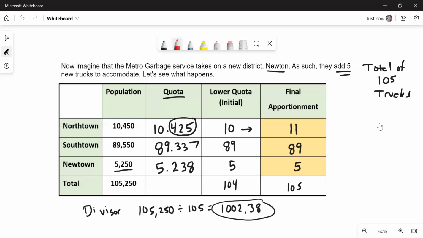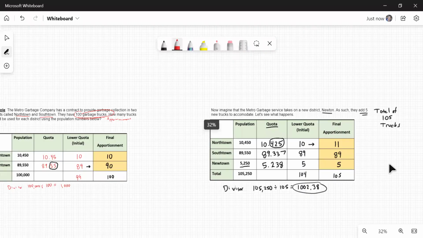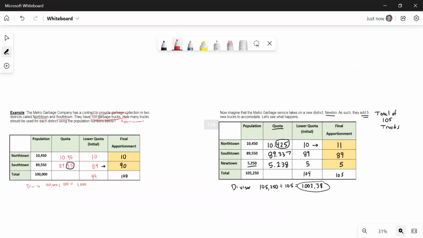So what's the paradox? Maybe you see it already. We added this new district, Newtown, and they got those 5 new trucks, as you can see. But the other 2 should have stayed the same, and they did not. It went from 10 and 90, and now it's shifted to 11 and 89 because the divisor shifted. It changed the number of trucks. So this is a paradox because it doesn't feel like if you just add 5 new trucks that anything should change from the original, because their population is staying the same. Nevertheless, it did. This is our new states paradox illustrated here by new trucks.